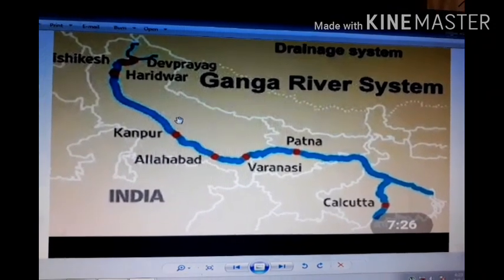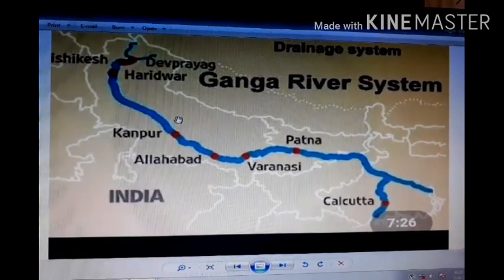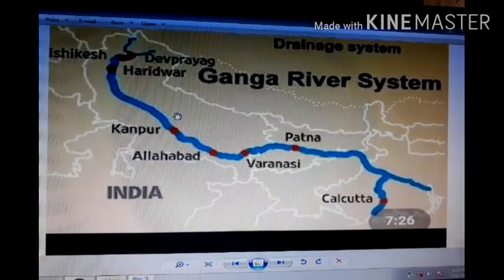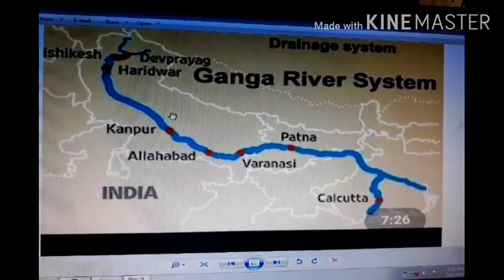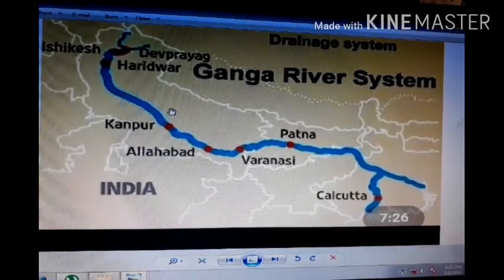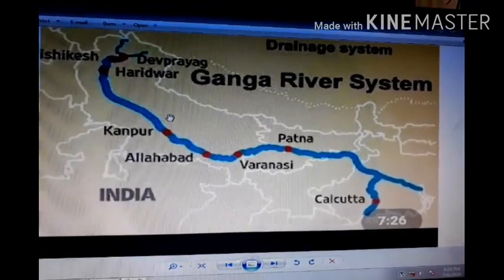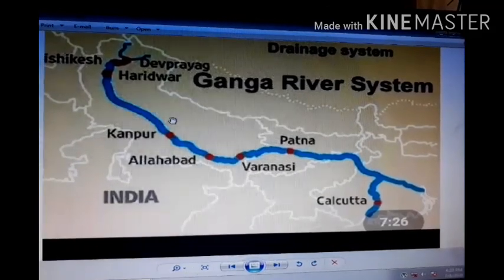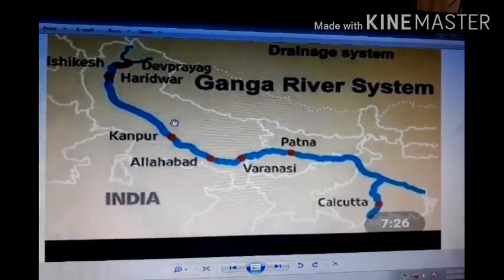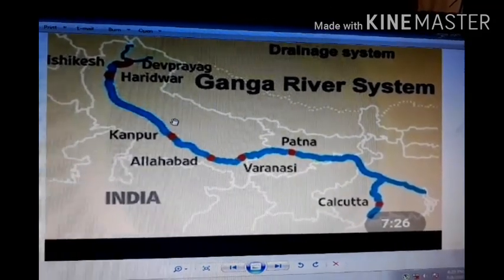The next river system is the Ganga. The headwaters of the Ganga, called the Bhagirathi, are fed by the Gangotri glacier and joined by the Alaknanda at Devprayag in Uttaranchal. At Haridwar, the Ganga emerges from the mountains onto the plains.